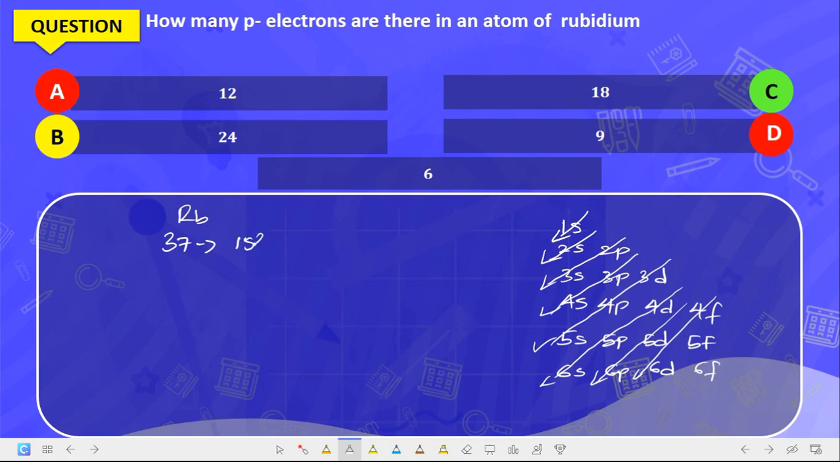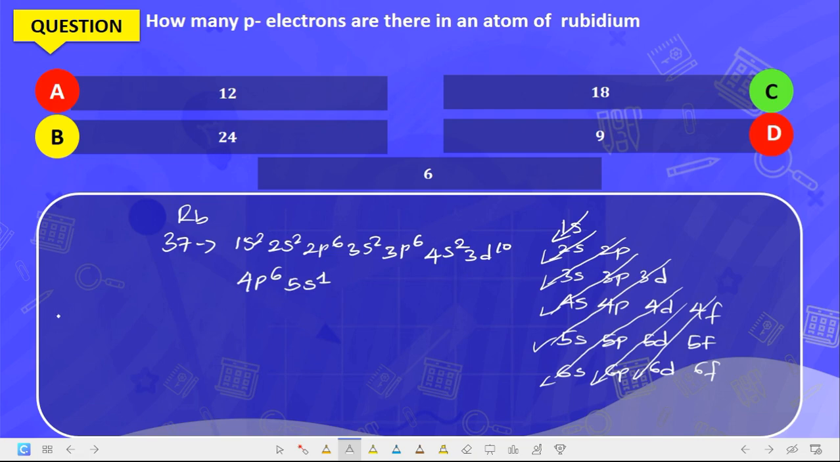So we have 1s2, 2s2, then 2p what? 6, 3s2, 3p6. After 3p, what do we have? 4s2, then 3d10. How many now? That is 30, I believe: 10, 20, 30. After 3d10, what do we have? 4p6, then 5s1. That's the electronic configuration of rubidium.